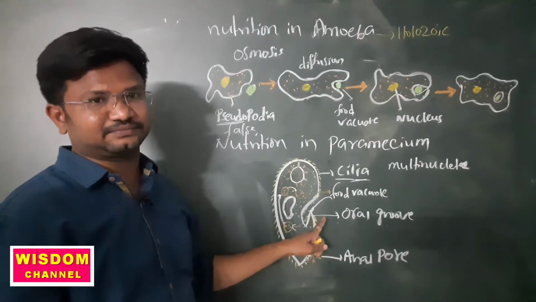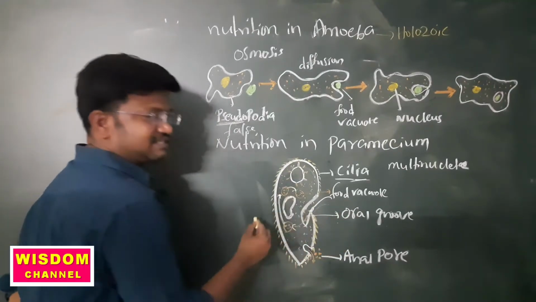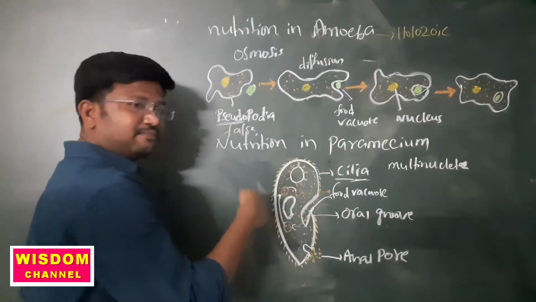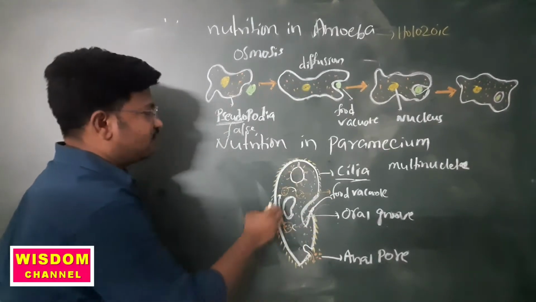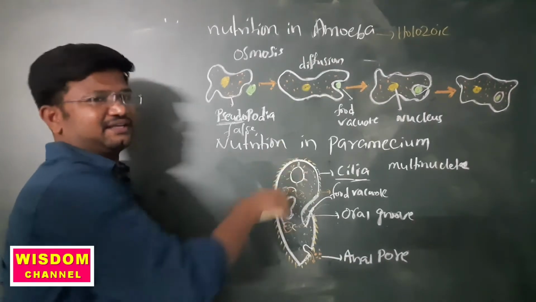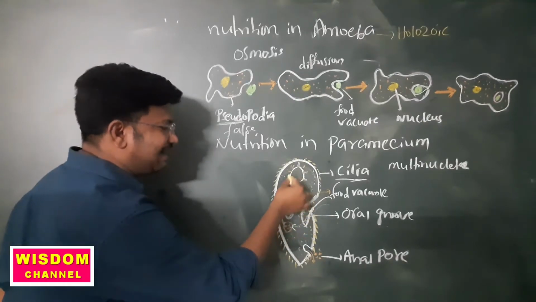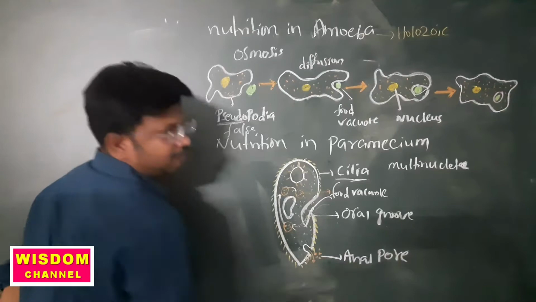When food enters the body, the food vacuoles diffuse through the entire body, and the remaining undigested food material is thrown out from the anal pore.